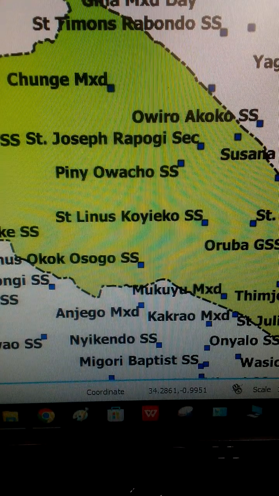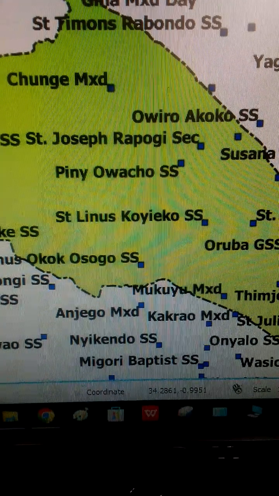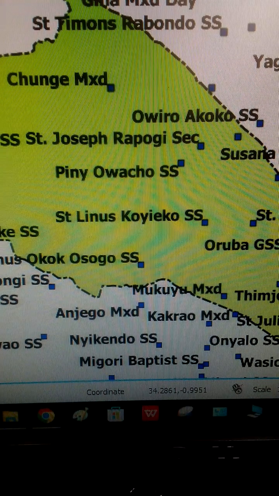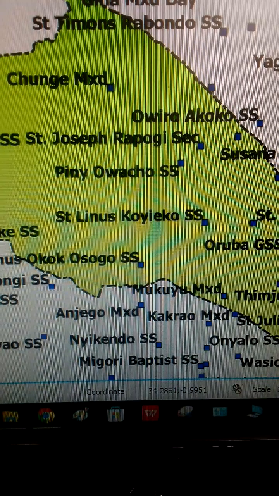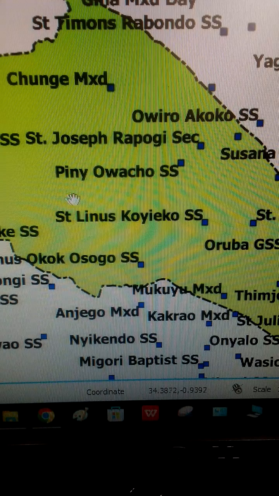The map in the video was generated by using GIS technique. GIS in full is Geographic Information Systems. It helps us to understand patterns, relationships, and geographic context. The map in the video is for Uriri constituency. I am going to explore and determine where the schools are found.